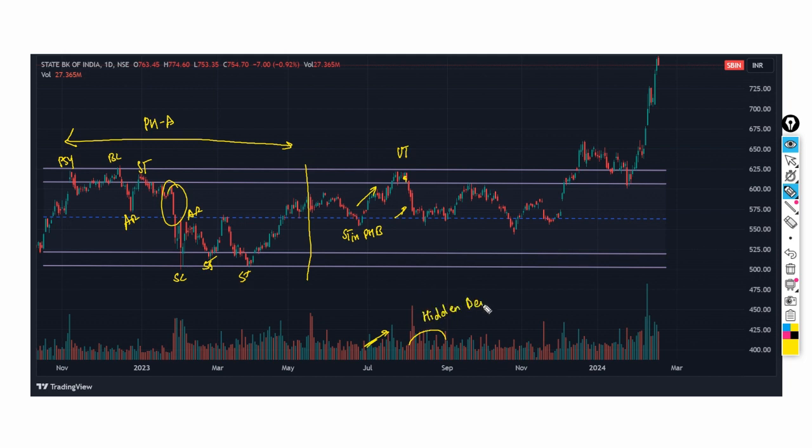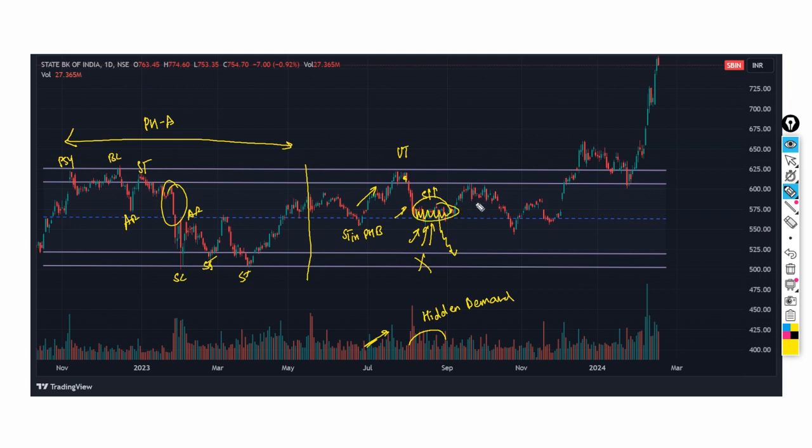How do we understand that there is hidden demand? Because the prices are not reacting to the strong supply. If this was strong selling, we should have got a strong follow through on the downside, but we are not getting that.